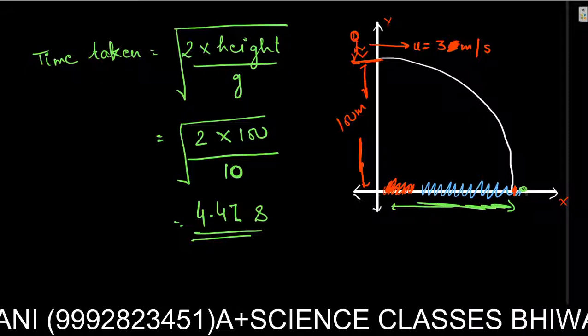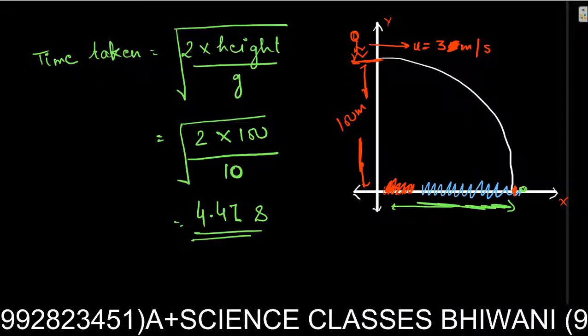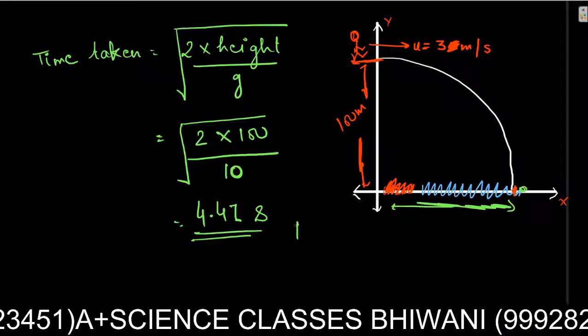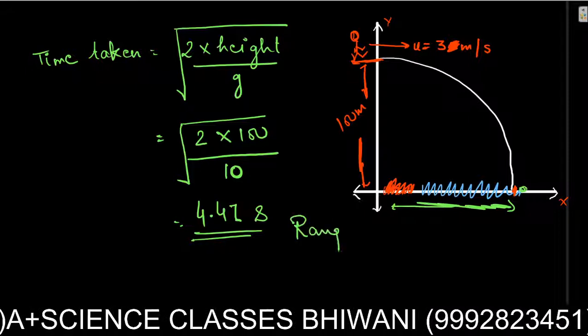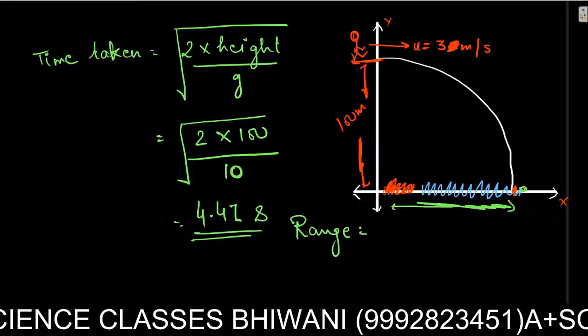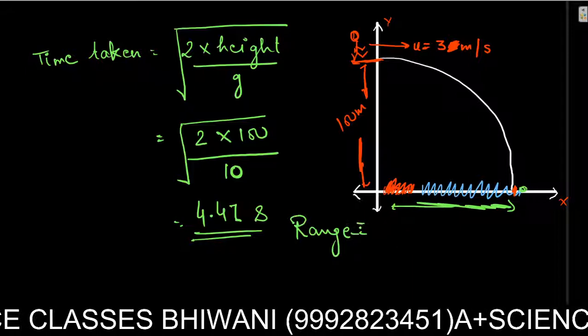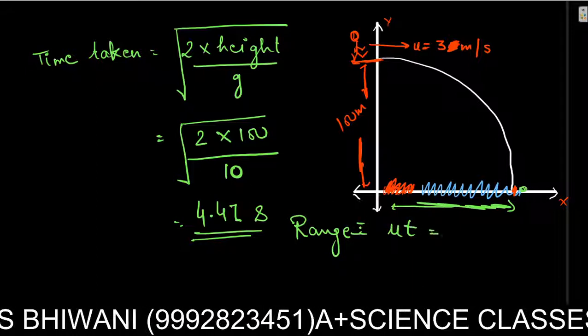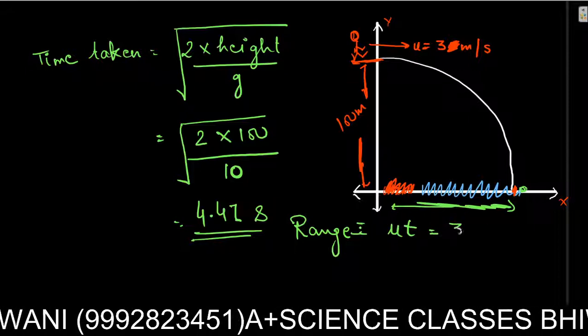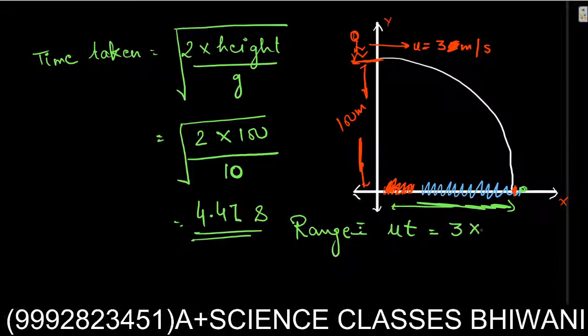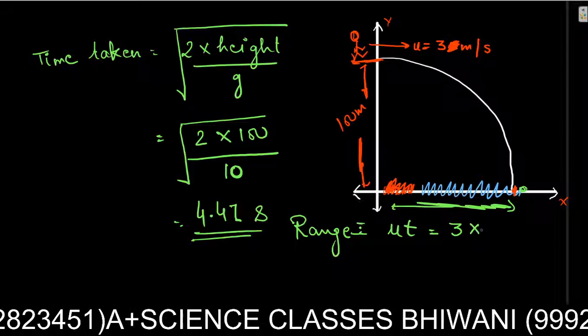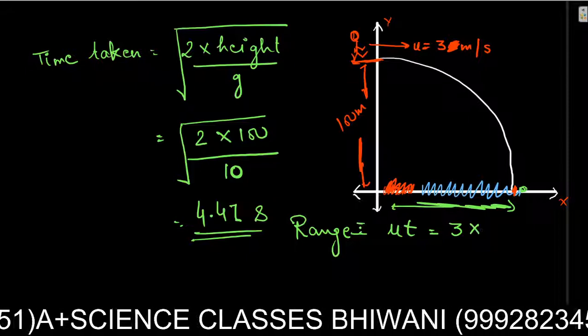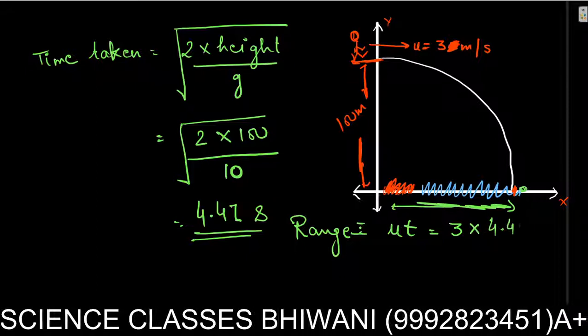And now I also have to find out how far he goes. So our range will be initial velocity into time taken, that is u into t. What do we have for initial velocity? It's 3 meters per second, and I just found out the time, 4.47.